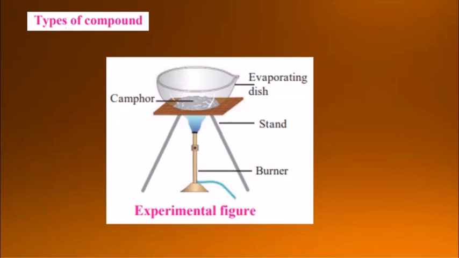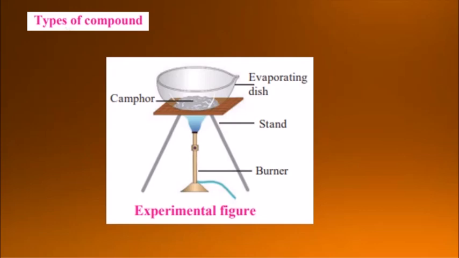Next are the types of compound. Now for that we'll see an experiment. In this we have taken a tripod stand, a wire gauze, a burner, and in an evaporating dish we have taken camphor. Instead of camphor you can also take limestone, washing soda, sugar or urea, anything.